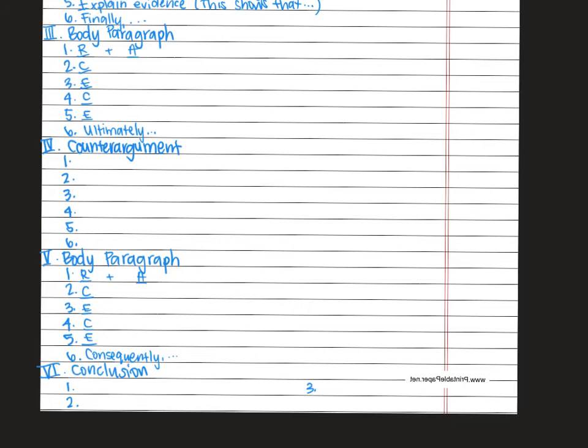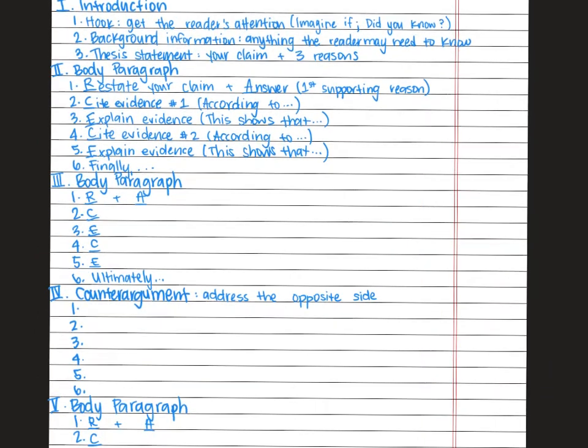Your counter argument is where you address the opposite side. So in our thesis statement, we listed 3 reasons, right?